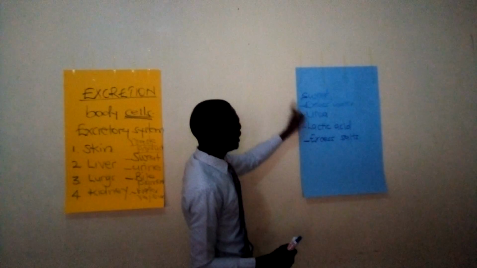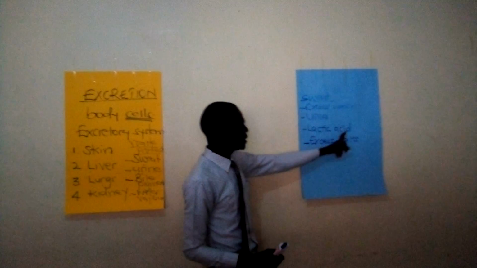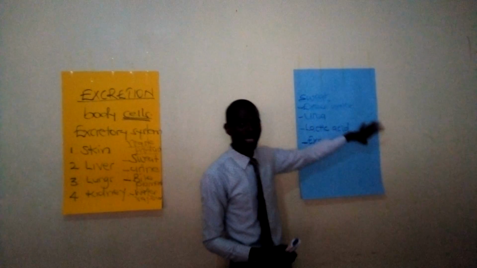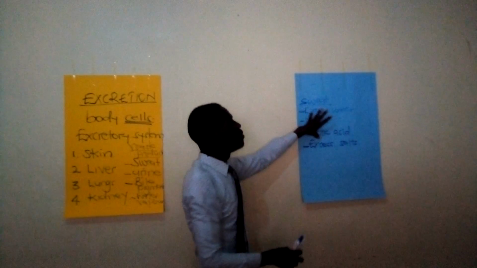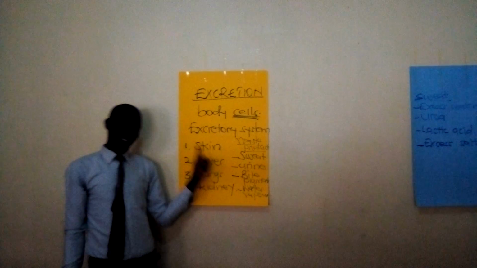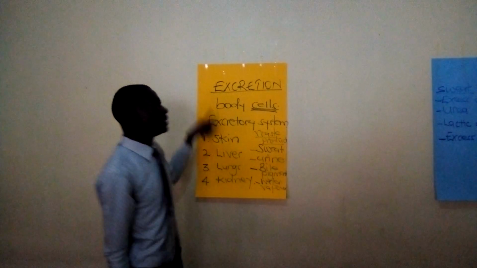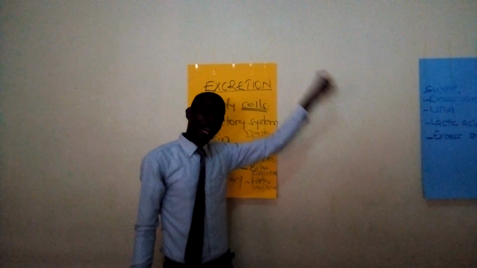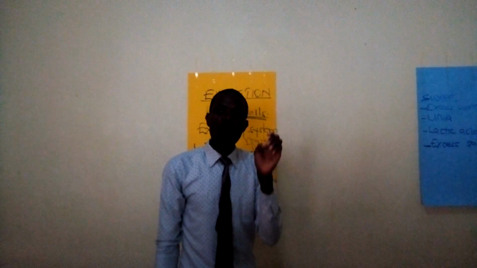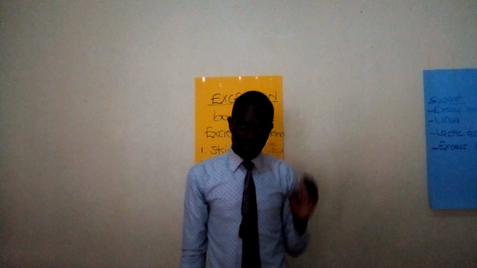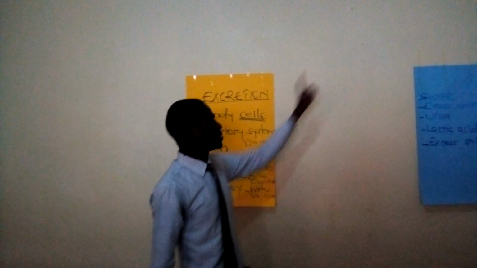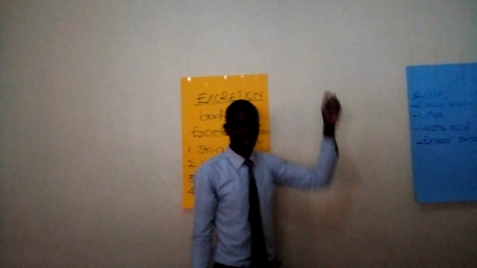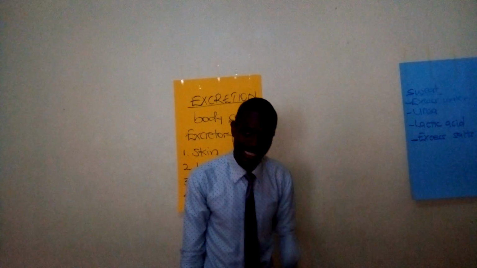We have the excess water, we have the urea, we have the lactic acid, and then we have the excess salts. Now, these ones are all removed from the body by the skin. In other words, it is the skin that removes sweat. Now, one will ask you, which waste product is removed from the body by the skin? The skin removes sweat. Sweat is removed from the body by the skin.